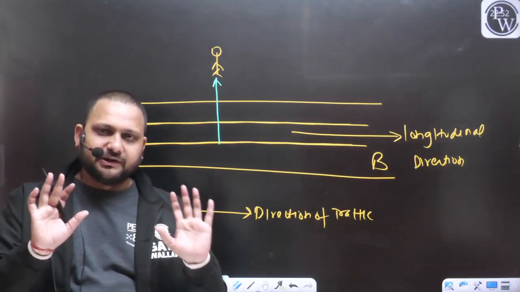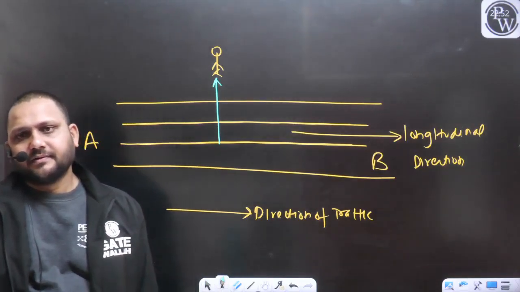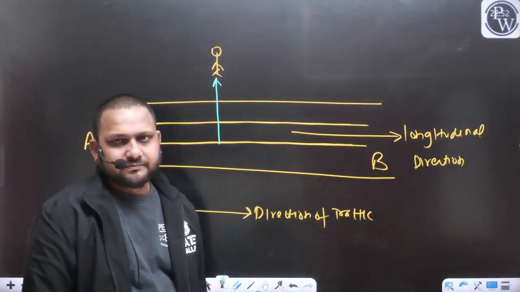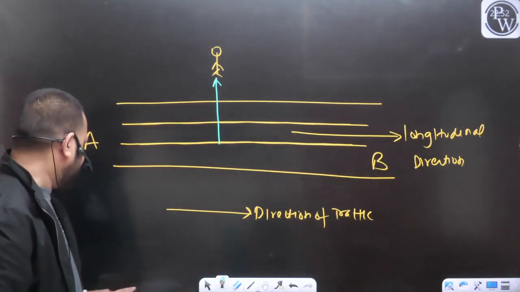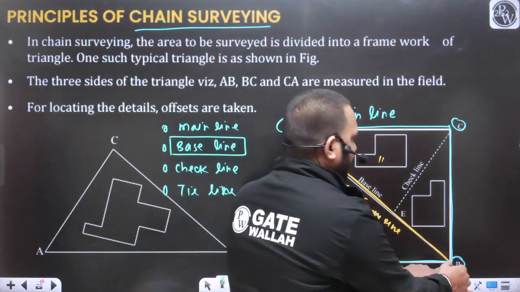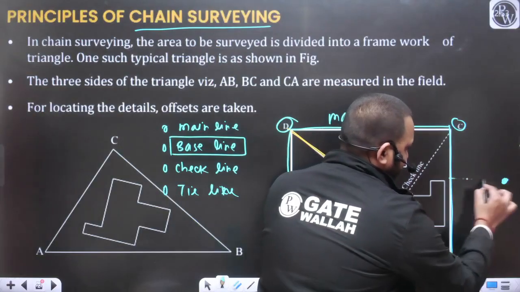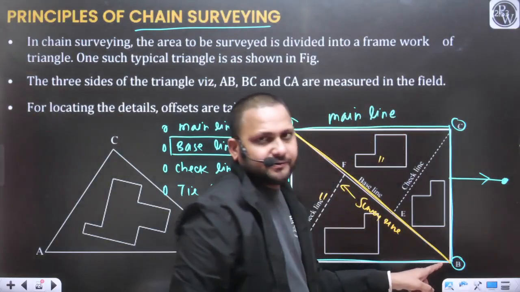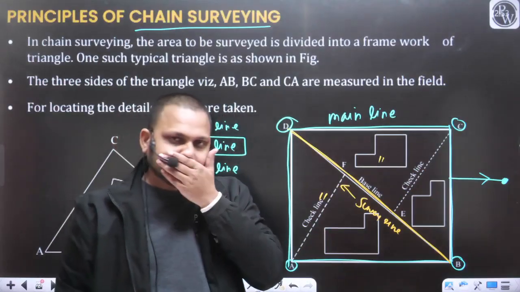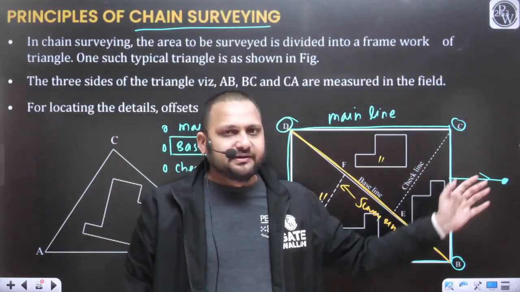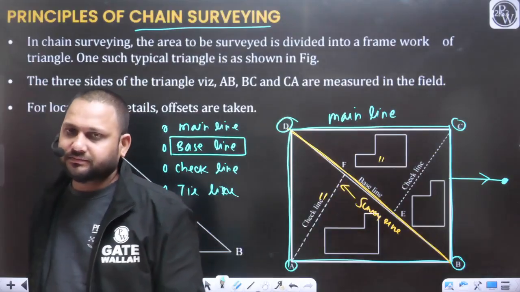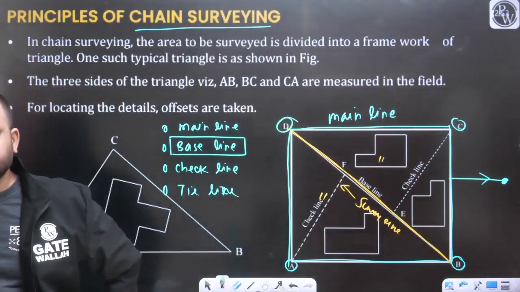Now the point is clear. So if, for example, we are doing the survey from B to C, and I want to locate this object, this is going to be the lateral measurement. If this angle is 90 degrees, this will be the offset.